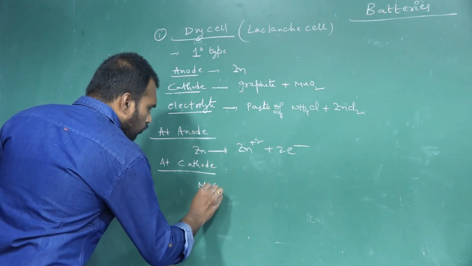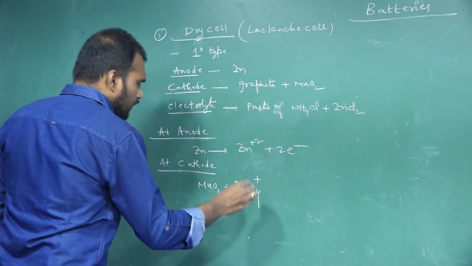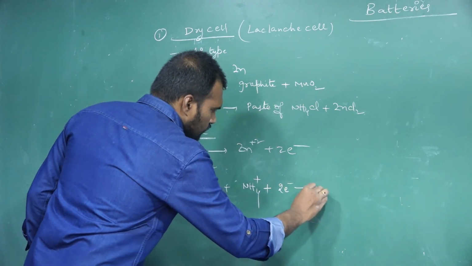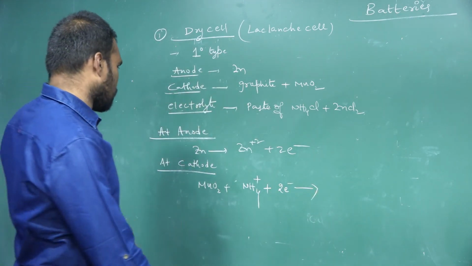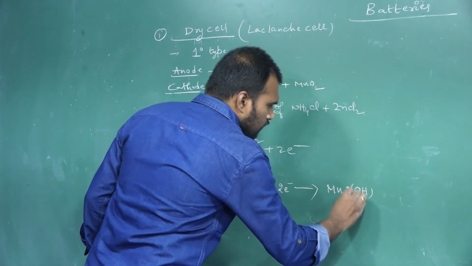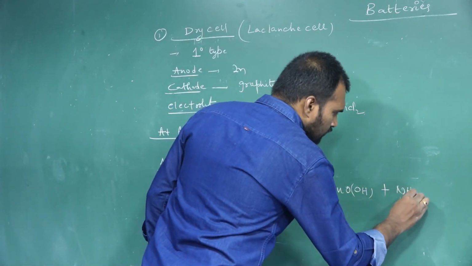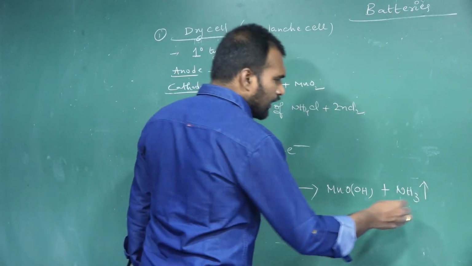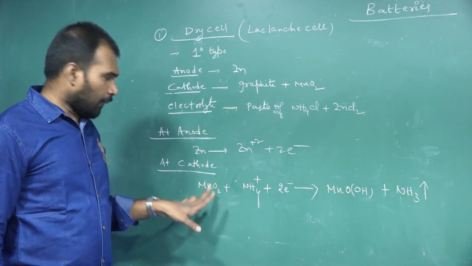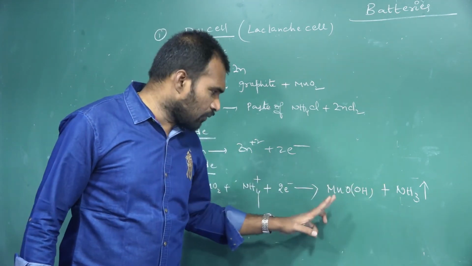So MnO2 plus 2 NH4+ plus 2 electrons will convert into manganese oxyhydroxide, and ammonium ions are coming out as ammonia gas. Here MnO2 will reduce into what? MnOOH. What is the name of this one?